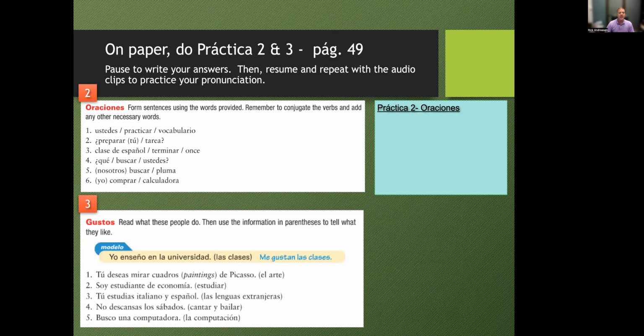Okay, muy bien. Now we're going to do some more exercises. So you're going to number your papers from 1 to 6 and then from 1 to 5. And we're going to do a couple different things. Now, first one, you're going to take the ustedes as your subject, the verb, and then you got your other noun vocabulary, and you're going to form a sentence using those parts of speech. So go ahead and pause, come back with 6 sentences, and then we'll look at the answers for those 6, and then we'll go on and do the next 5. So go ahead and pause and do these first 6 questions.